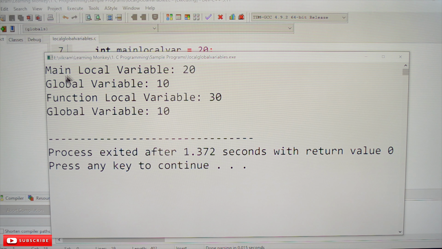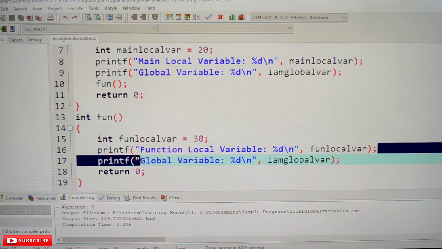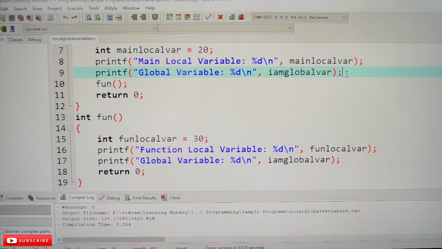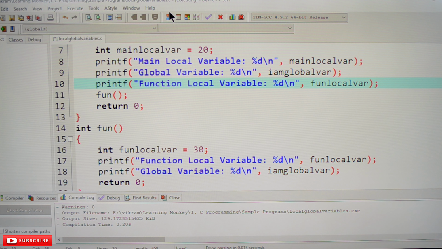Okay, see here, main local variable is 20, global variable is 10, function local variable is 30, and global variable is 10. So this global variable can be accessed by any function. Now what we will do is, we'll try to access this function local variable in the main function. Let's check that. I'm copying that printf and pasting it here.